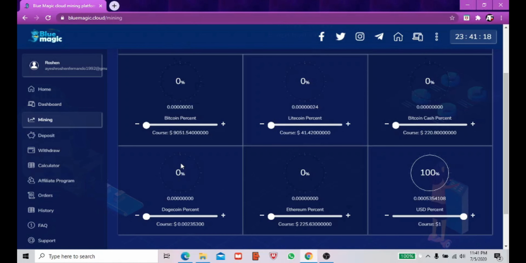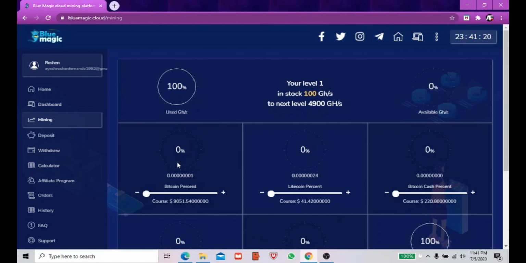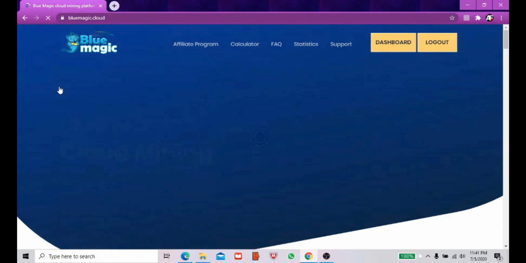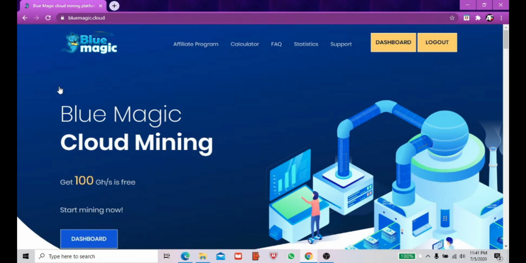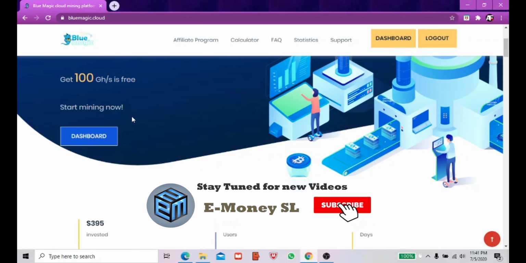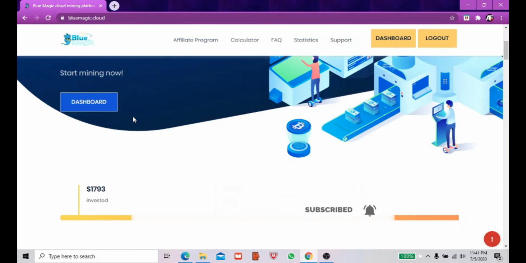So guys, without taking much time, please register to this website and start mining today, since you are getting 100% 100 gigahertz. There's nothing much to do. You just need to do a small login only, not many details you have to give. I'll show you the website, just go through it and show it to you.